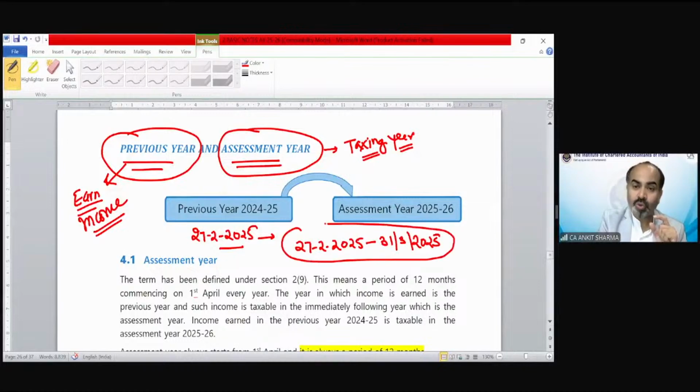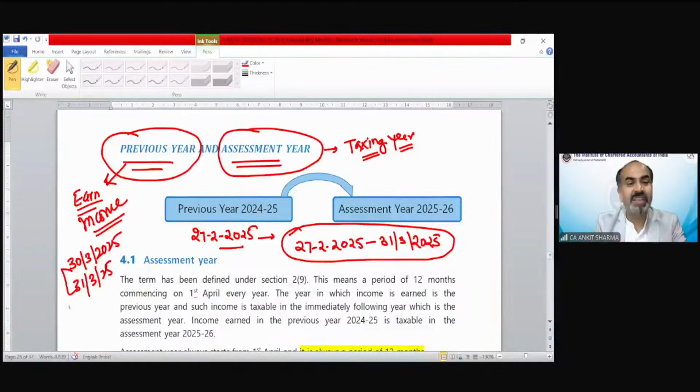For a new source of income, the previous year starts from the day the new source has started and will always end on 31st March 2025. Suppose somebody started his business on 30th March 2025. His year would end on 31st March 25, so his previous year will include only 2 days. So the previous year can be less than 1 year in case of a new business.